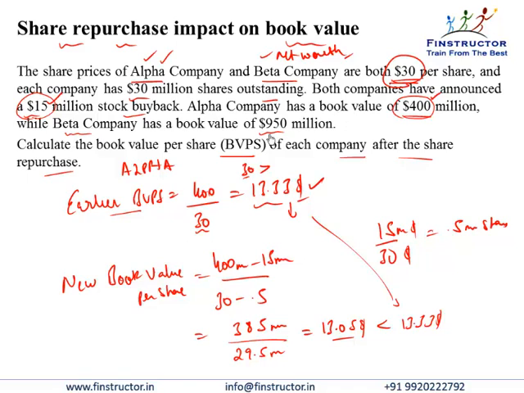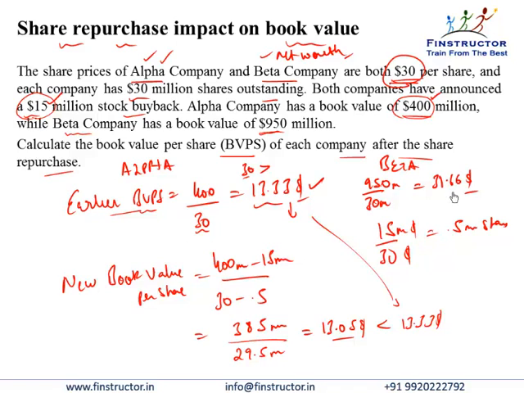So Beta Company has a current book value of 950. So the earlier book value for Beta can be calculated as 950 divided by 30 million shares, that is $31.66.